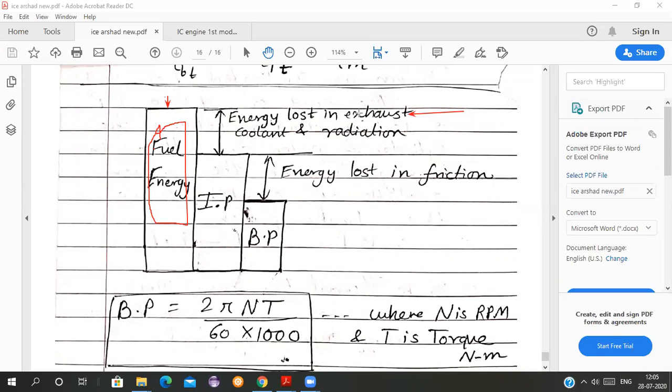Also radiation is there. The heat which is produced is heating all the parts of the combustion chamber, the camshaft, the crankshaft, and all.